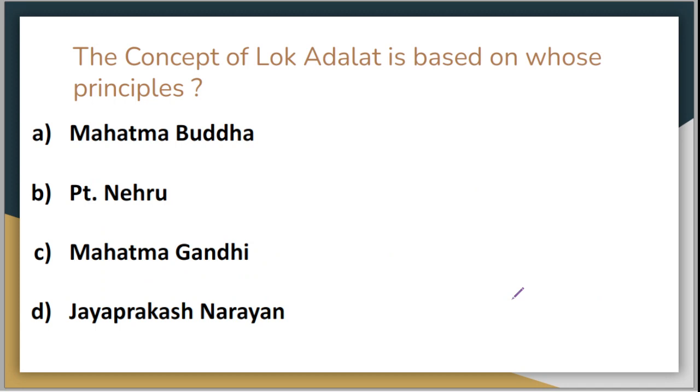The very first question is the concept of Lok Adalat. The concept of Lok Adalat is based on whose principles? So which of these people have given the concept of Lok Adalat? Though it is a very old and ancient concept in itself, one of these persons has initiated it in public politics in India. Option A is Mahatma Buddha, option B is Pandit Nehru, option C is Mahatma Gandhi, and option D is Jayaprakash Narayan. So the correct answer is of course option C, which is Mahatma Gandhi.